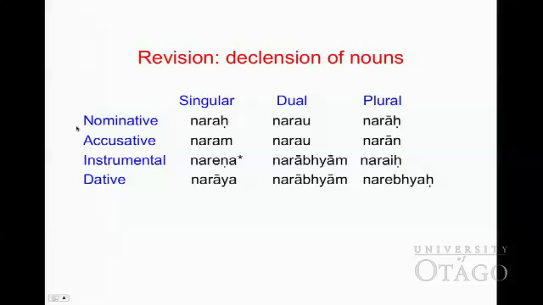We have learned 4 cases: nominative, subject; accusative, object; instrumental, with or by; dative, for. And it goes: naraḥ, narau, narāḥ; naram, narau, narān; nareṇa, narābhyām, naraiḥ; narāya, narābhyām, narebhyaḥ.